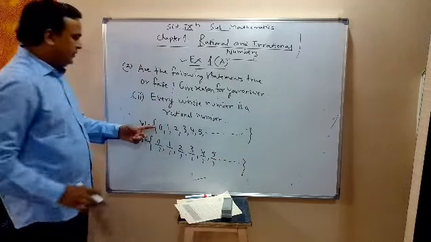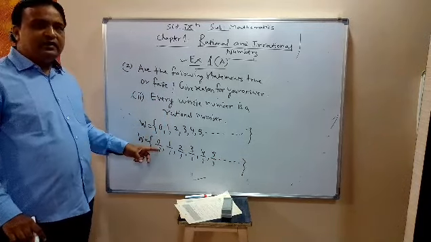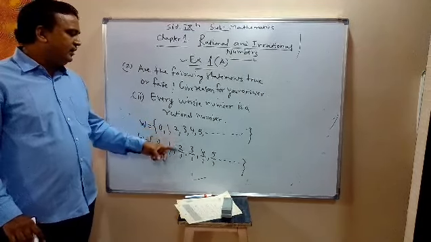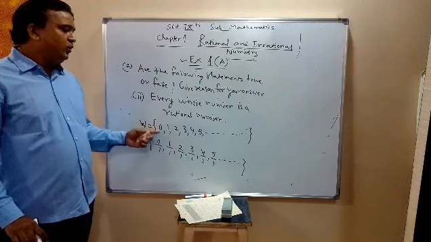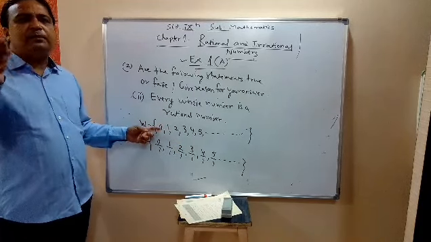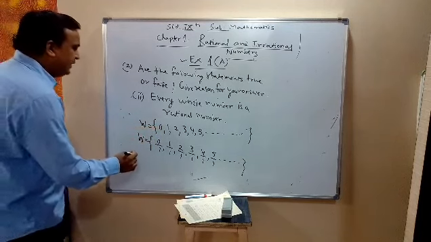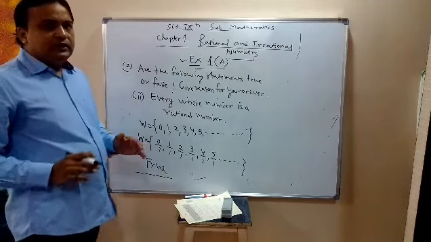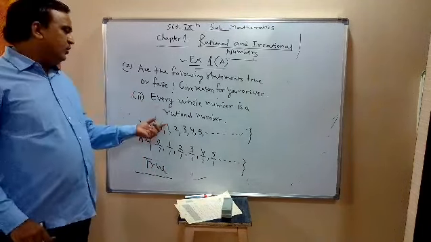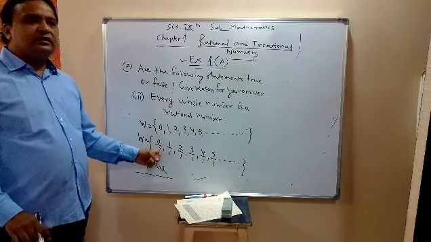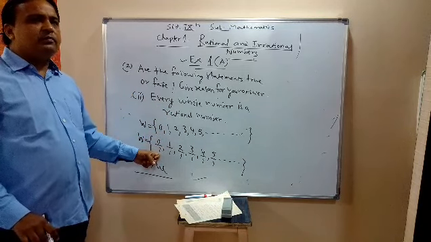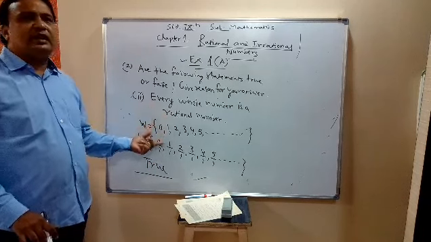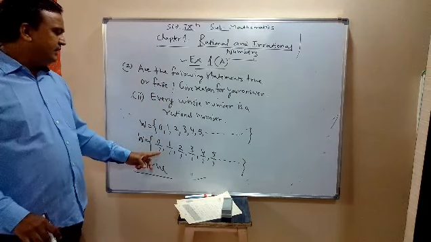So when I put 1 in the denominator, 0 I can write as 0 upon 1, 1 as 1 upon 1, 2 as 2 upon 1, 3 upon 1. So every whole number I can write in the form of P upon Q. So the answer is true. In the denominator of every whole number I can write 1, so it becomes P upon Q form. So when it is in P upon Q form, every whole number becomes a rational number by writing 1 in the denominator.